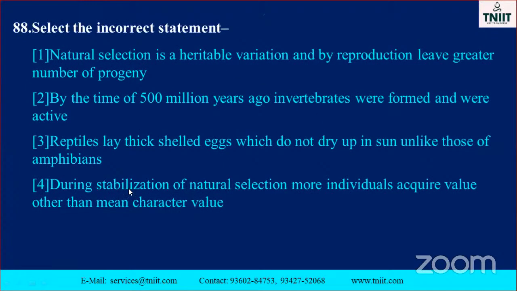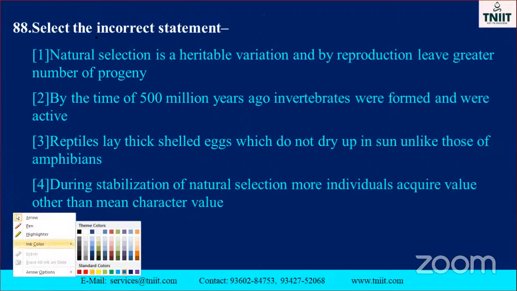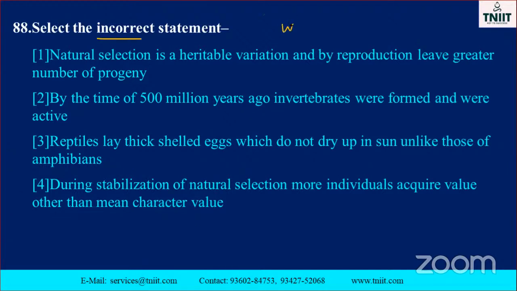And select the incorrect statement. Select the incorrect statement is nothing but the wrong statement, my dear. Incorrect means wrong statement. Okay, my dear. See, natural selection is heritable variation, and by reproduction leave a greater number of progeny. That is the correct one. How will it be? Natural selection is heritable variation. Heritable variation may be transferred from one period to another period, isn't it? By reproduction, leave a greater number of progeny.